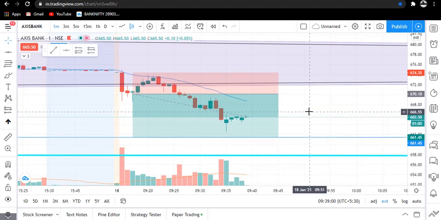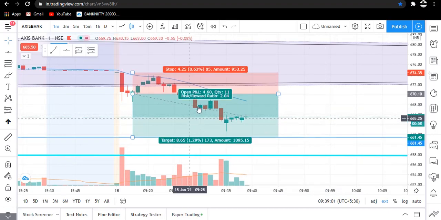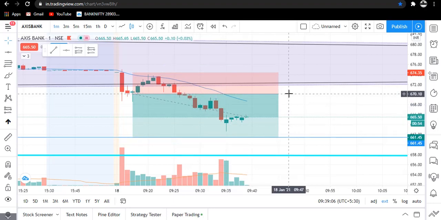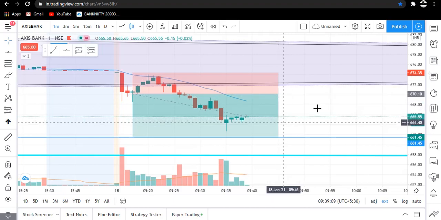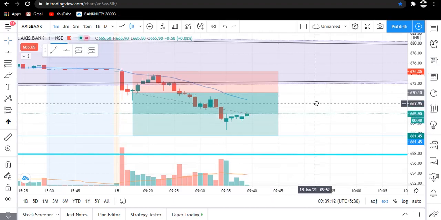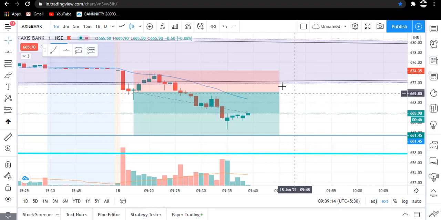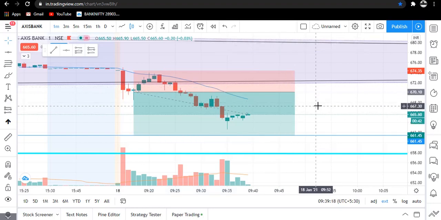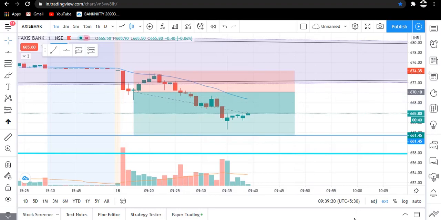And also traders, what I did is that when it showed a good momentum towards the target, I trailed my stop loss to my cost price. Okay traders, so let's see, we are waiting for our target and now we are having no risk at all. So we will wait, and traders, when it hits our target I will update you.